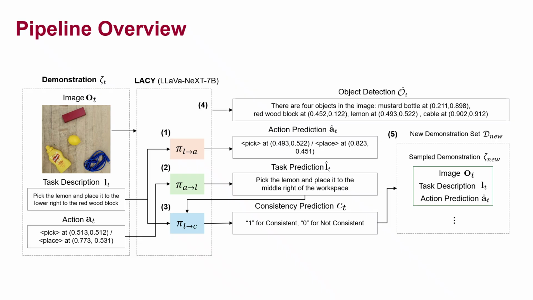LACY builds on a single VLM fine-tuned to serve three roles: an action generator, an action explainer, and a consistency verifier. The framework operates as a closed-loop system, where these bidirectional capabilities enable LACY to generate new high-quality training data and iteratively refine itself. Each task is framed as a chain of thought process where the model first performs object grounding to predict object names and locations, and then uses this contextual information to complete the target task. Finally, we sample the new dataset, which can be added to the initial dataset.